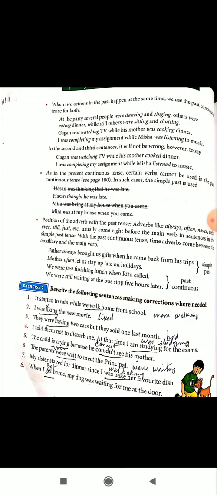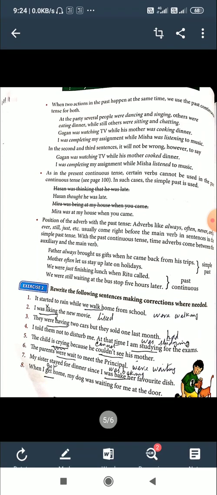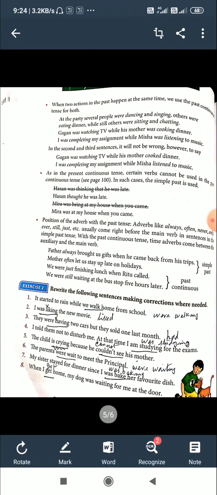Look at the sentence. Father always brought us gifts when he came back from his trip. Mother often let us stay up late on Sundays. Both are simple past tense. So we use the adverbs always and often before the verb in the simple past tense.